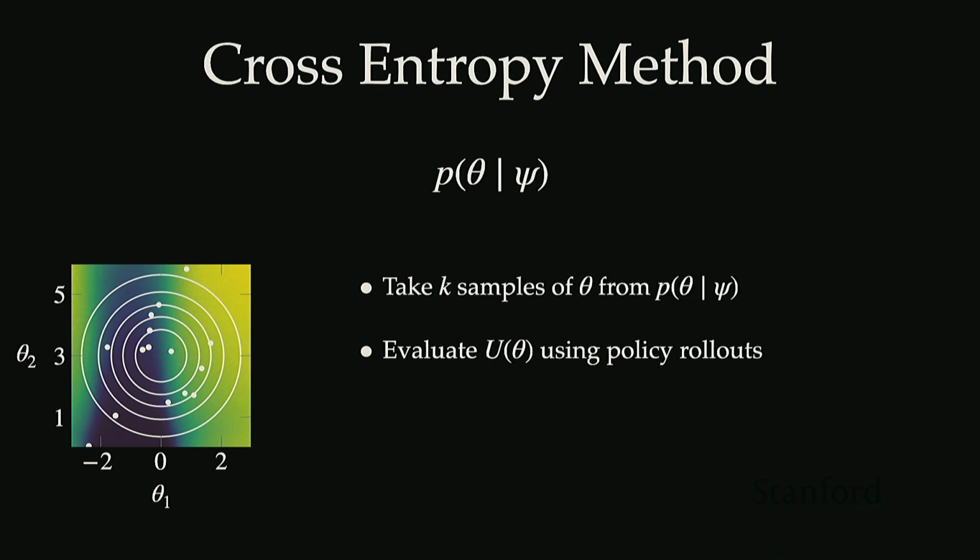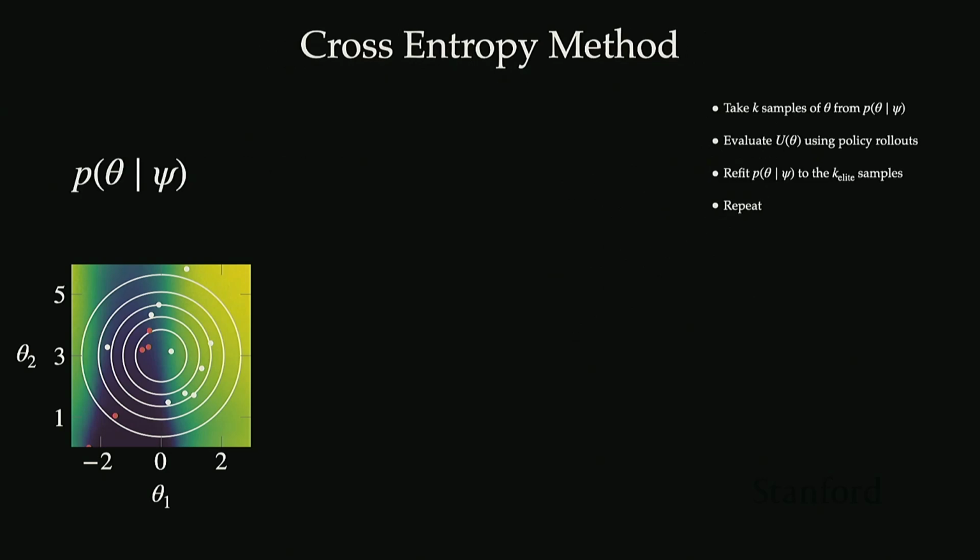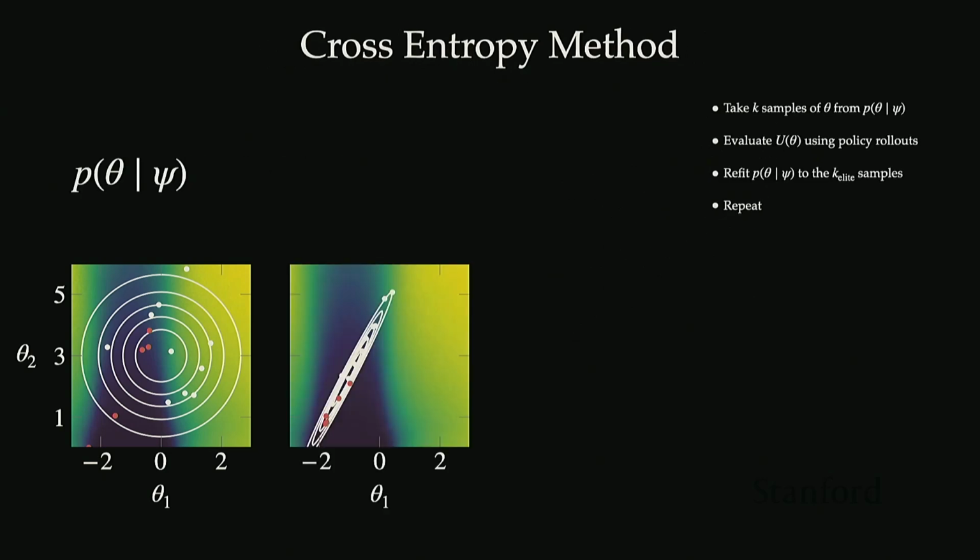So we evaluate each one of those using policy rollouts, and then we're going to refit the search distribution to the ones that are performing the best. Okay, and then we just repeat this. So in this case, the best performing samples are shown in red here. So those are the ones that perform the best, and we're then just going to refit the search distribution to those best performing samples. Okay, so we refit. This is what the new search distribution looks like. And then we're going to repeat the process, right?